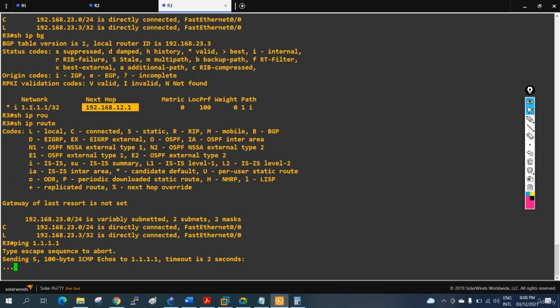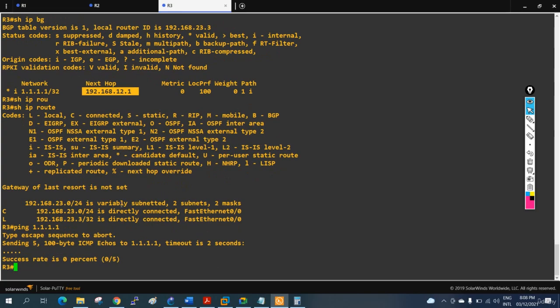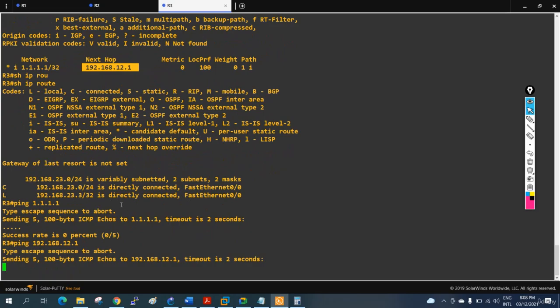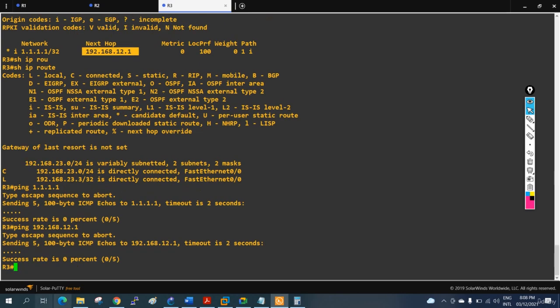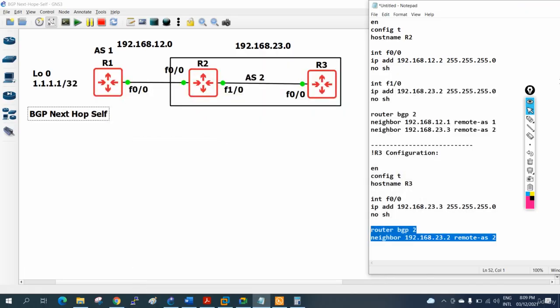BGP will say, if you want to go to 1.1.1, forward the traffic to 12.1. In our routing table, we don't have 12.1. Even if I ping 192.168.12.1, I don't know anything about 12.1, so I cannot reach it. This is a problem in BGP when we connect eBGP to iBGP. The R2 who is connecting eBGP to iBGP.